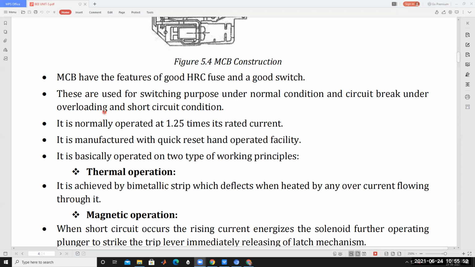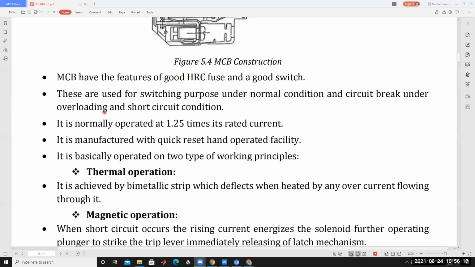For example, if a single phase induction machine is overloaded, it draws more than its rated current. Let us assume the rated current is 5 amps. If the current increases above 5 amps, that means the machine is overloaded.